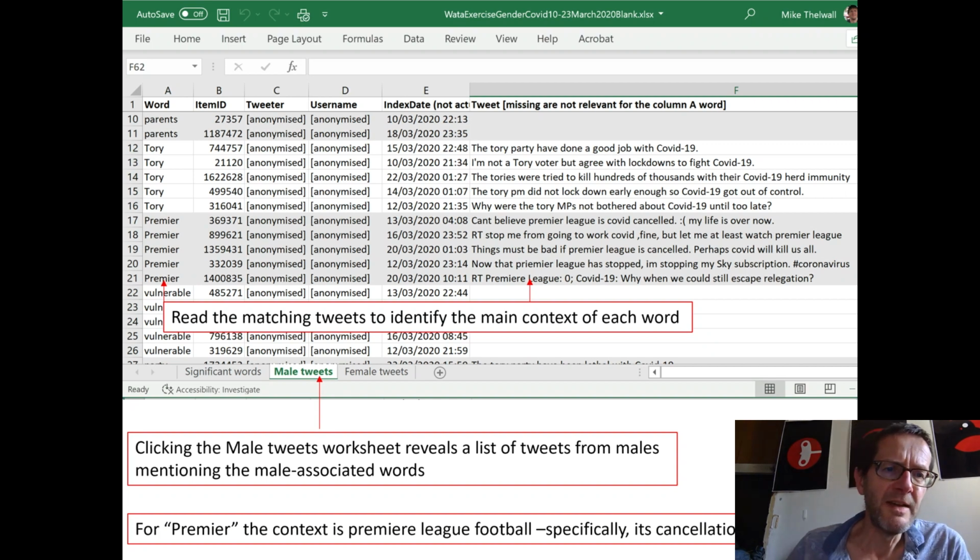So for Premier, we need to discover the meaning of the word. In this case, the meaning is Premier League, not Premier the best. I can see there's a spelling mistake there, sorry. And the context is cancellation of Premier League football.